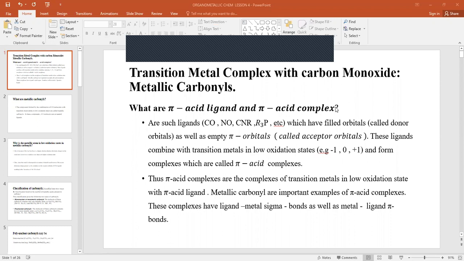These ligands combine with the transitional metals in a low oxidation state to form the pi acid complexes. Therefore, pi acid complexes are complexes of transitional metals in a low oxidation state with the pi acid ligands. These complexes have ligand-metal sigma bonds as well as metal-ligand pi bonds. Examples are the metallic carbonyls.